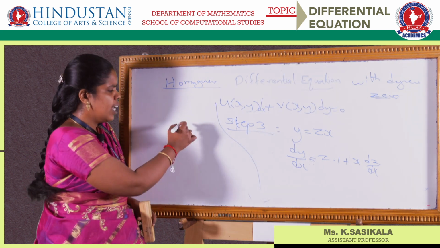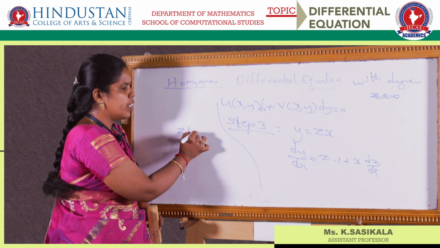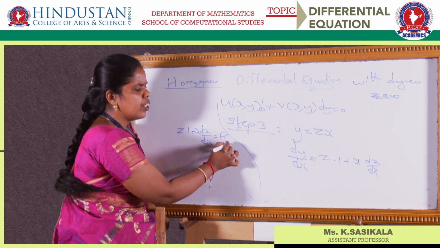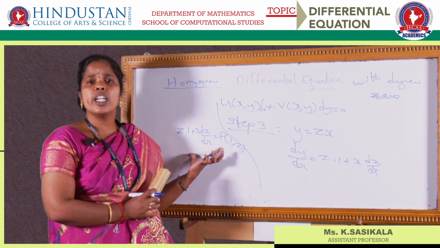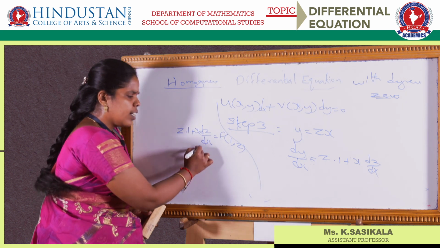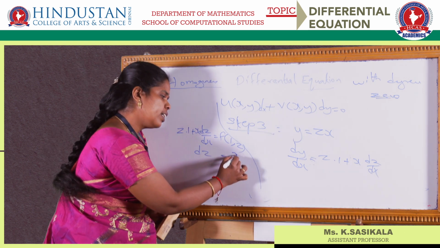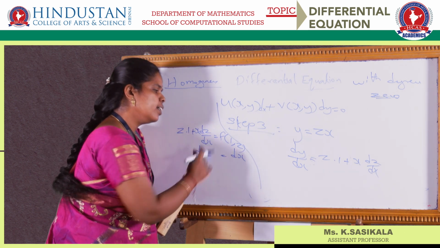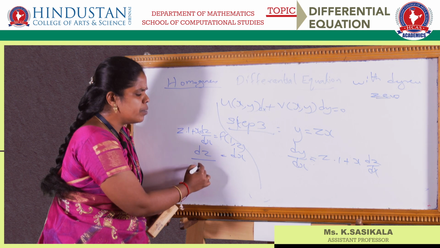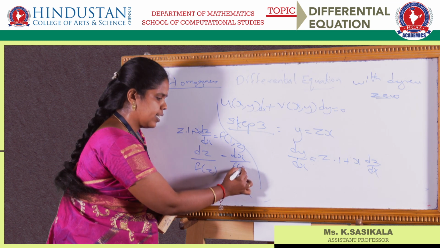You will get an equation of this form, because in place of dy by dx I am substituting this one. So z into 1 plus x dz by dx is equal to some function of 1 comma z. Once you get this equation, you have to separate the dz term and the dx term. If you separate it, dz by some function of z should be there, and dx for some function of x.